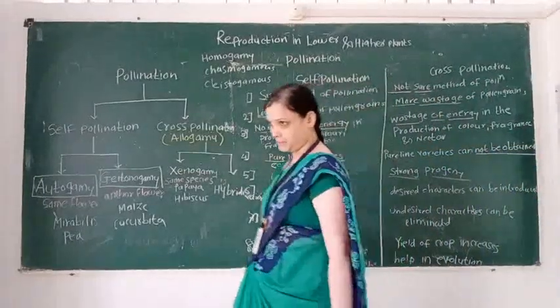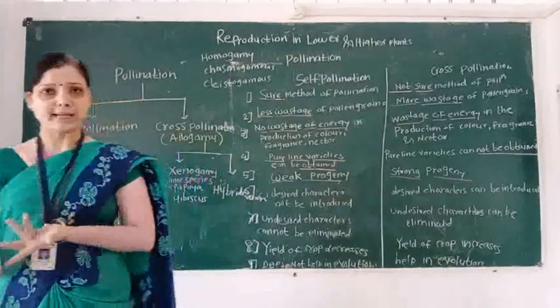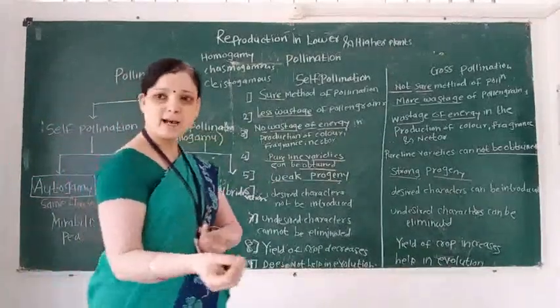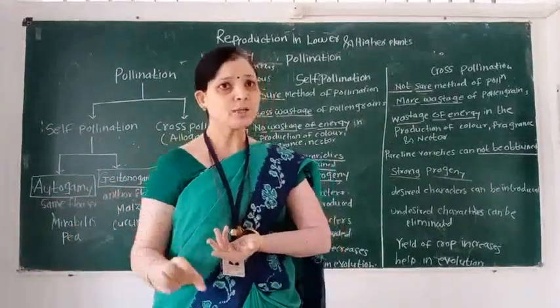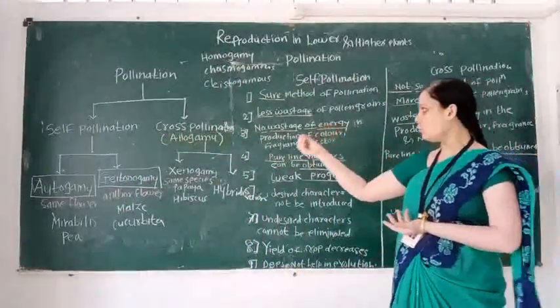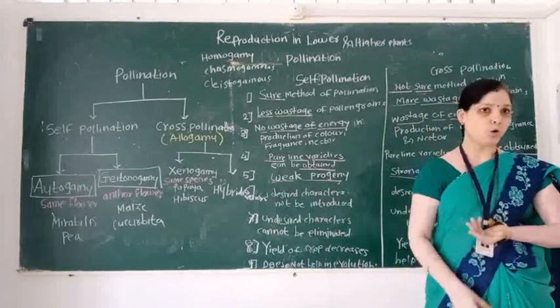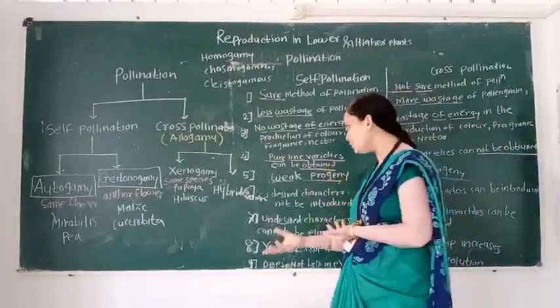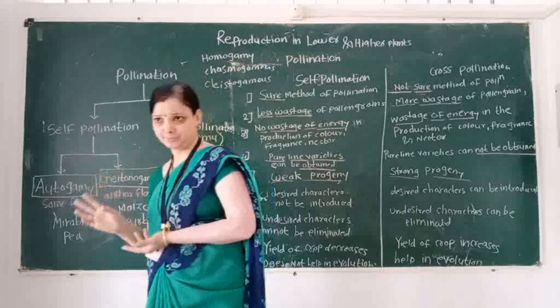Third advantage. For self-pollination, pollinating agents are not required. So there is no wastage of energy for production of color, fragrance and nectar.